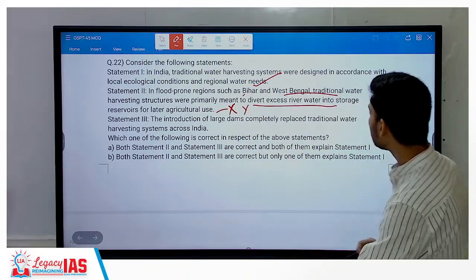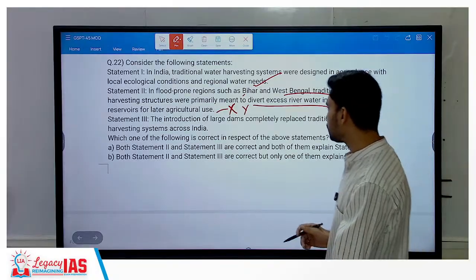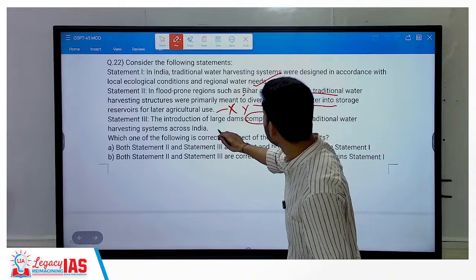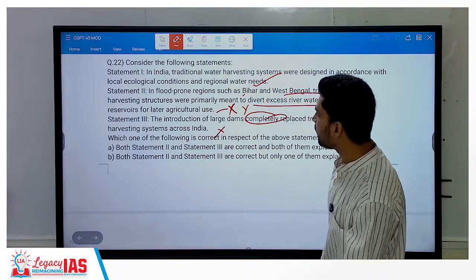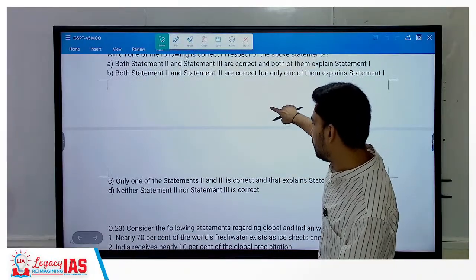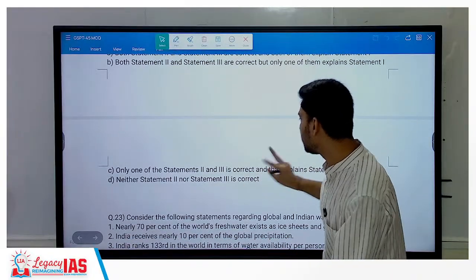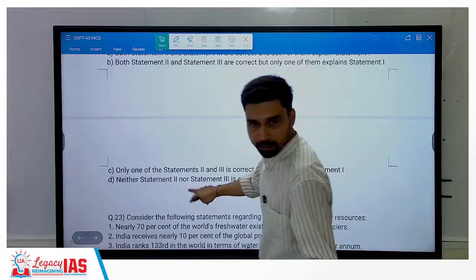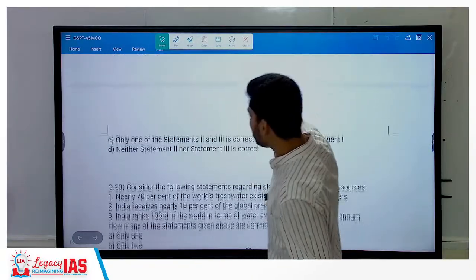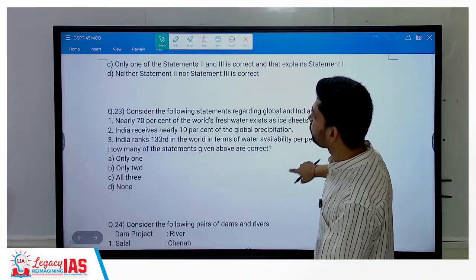Introduction of large dams completely replaced traditional water harvesting systems across India. No, we cannot say completely replaced. In many places it is still existing, so it is incorrect. What is the correct option then? Neither statement 2 nor 3 is correct, because both statements are incorrect. Statement 1 is the only correct statement. So D.